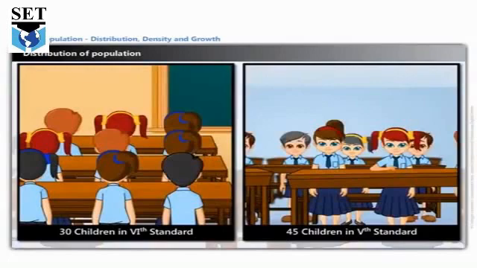This is the distribution of population, and a common example from which you can identify how we can calculate the population density of the school, of the place or of our country. Calculate the students of your class and the students of your school's other classes, so you can easily calculate the total population of your school.